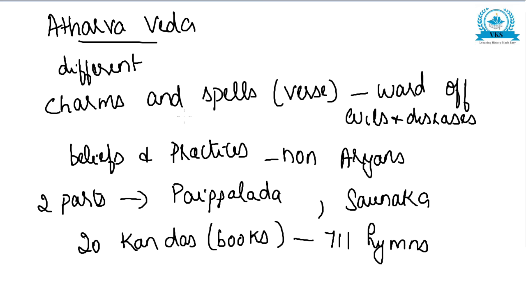So Atharva Veda is different from the other three Vedas. It consists of charms and spells in verse to ward off evils and diseases. They throw light on the beliefs and practices of non-Aryans. They are divided into two parts, Paipalada and Saunaka. The Veda is divided into 20 kandas or books with 711 hymns. So this much was about the four Vedas, that is Rig Veda, Yajur Veda, Sama Veda, Atharva Veda.